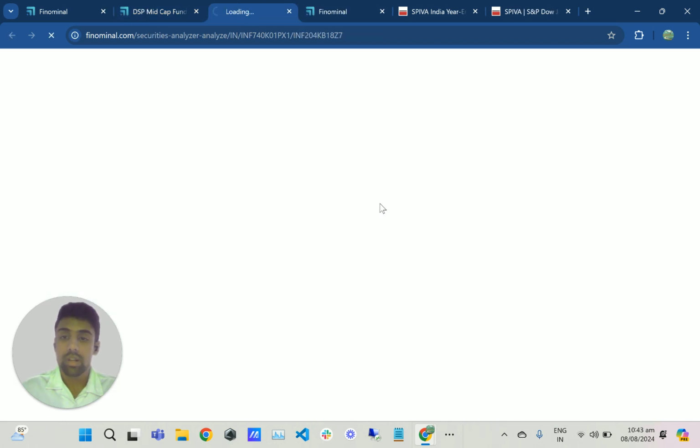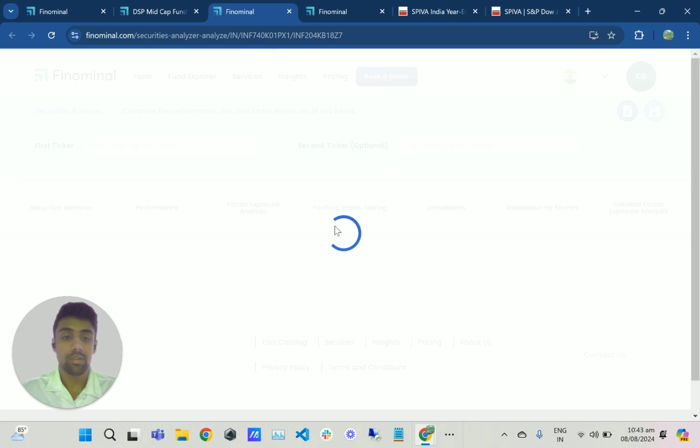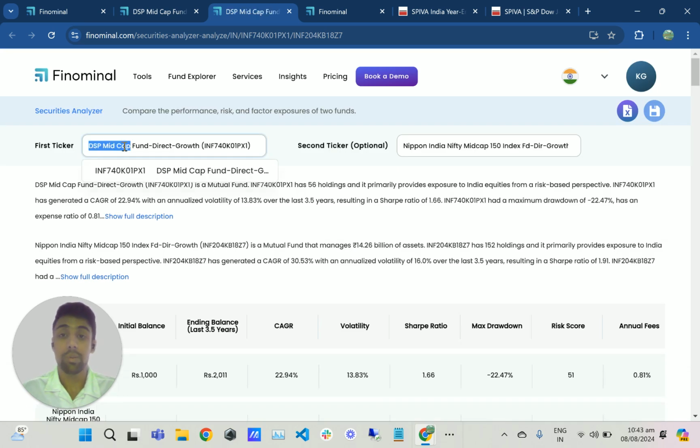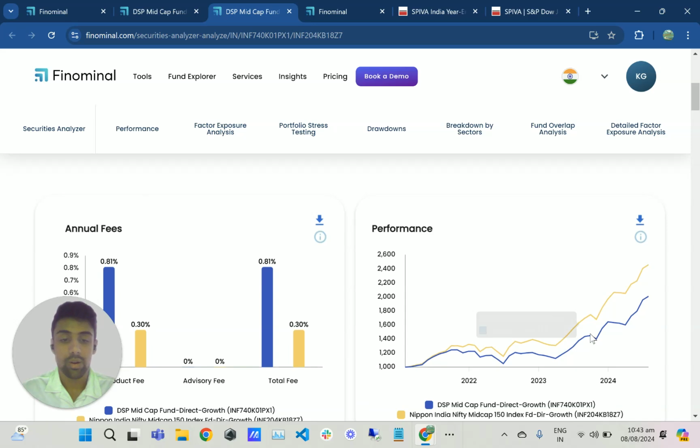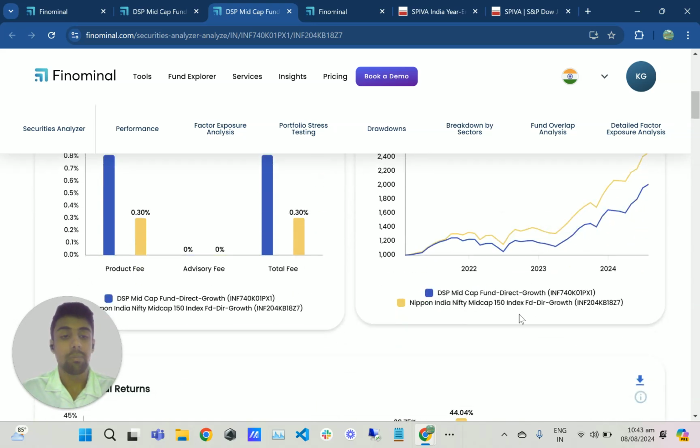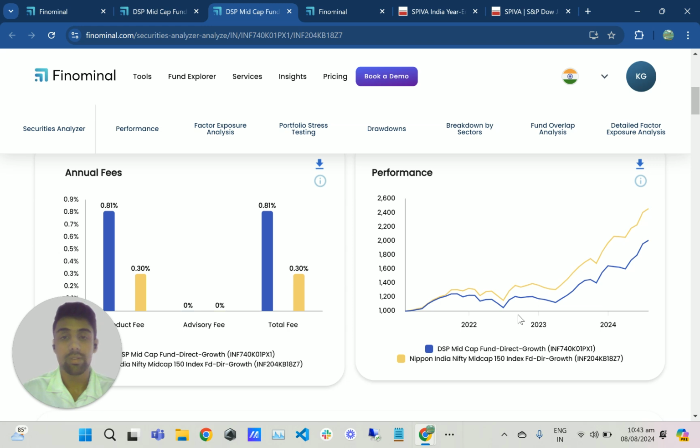So let me just quickly show you the passive fund, compared against the DSP Mid-Cap Fund. So here we are taking the Nippon India Nifty Mid-Cap Fund. Again, the same story we saw in the Alpha Analyzer tool, the outperformance of the passive benchmark. In this case, the Nippon Mid-Cap 150 fund is outperforming the active mid-cap fund. And also, if you see the fees here, it's one third of the fees. You get the outperformance at a fraction of the cost, which is great news for investors.